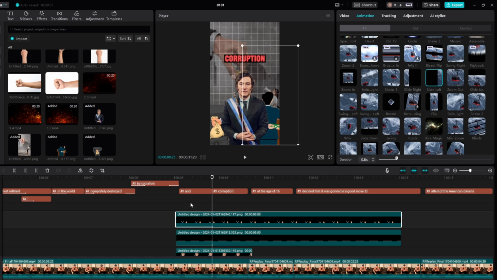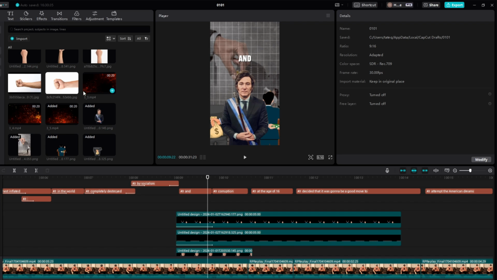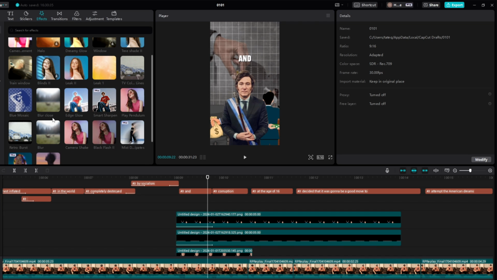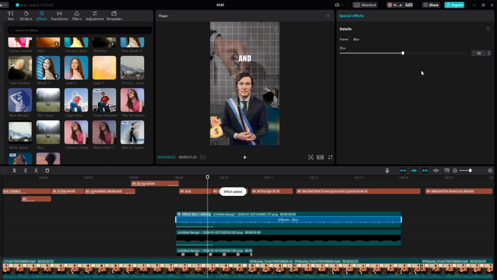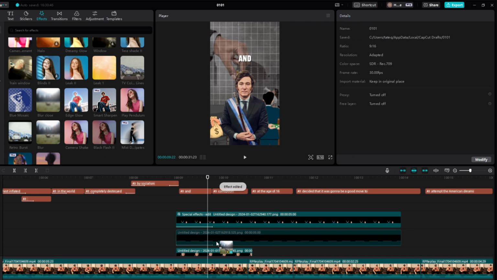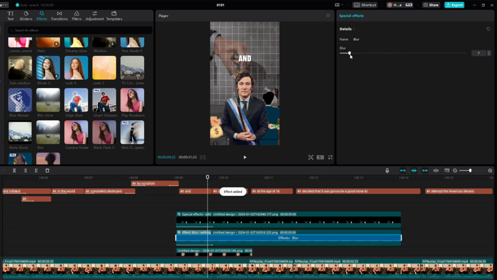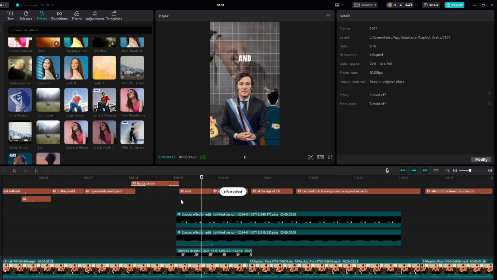And just like so. And then with these 2, what we can actually do as well is add the blur effect to both of these overlays, and bring the blur to like 4 as well. Same with this one. Just like so.